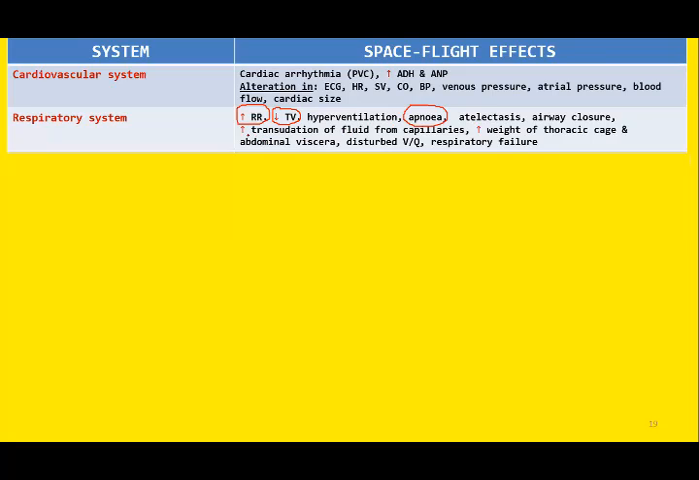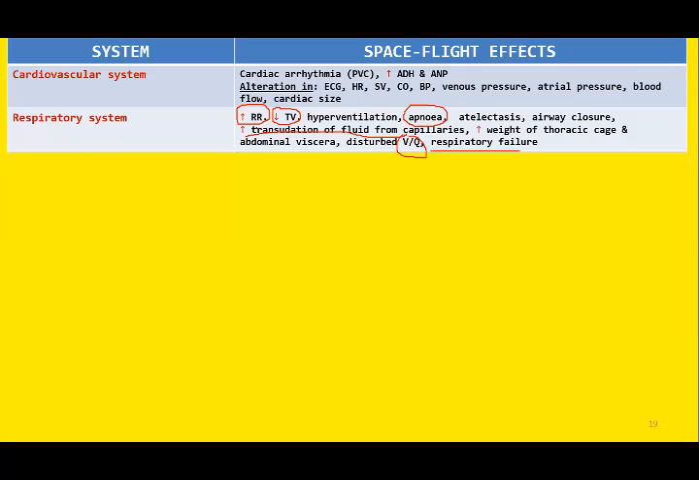Then the effect of different fluid transudation. So there is increased transudation of fluid from the capillaries. This will cause the increased weight of the thoracic cage, increased weight of the abdominal viscera, and the VQ ratio will be affected, and there is tendency to go to respiratory failure. So almost all the respiratory parameters are affected to certain degrees. The most important are the respiratory rate, tidal volume, and the VQ ratio. These are the important parameters.